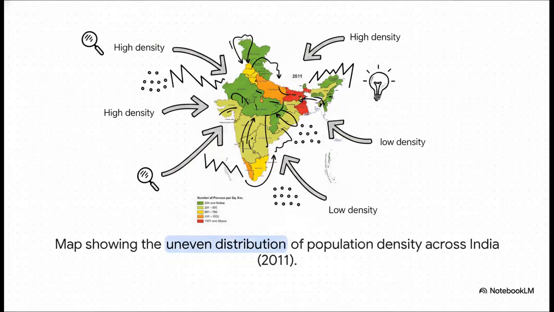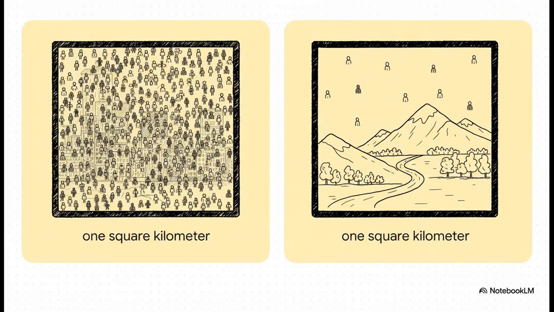And this map is a great way to see that. You can see the dark colors, can't you? Those areas, like the northern plains, are very densely populated. But then look at the lighter shades, like in Arunachal Pradesh. That tells you the population density there is very low. And here are the numbers to prove it. In Bihar, you have more than 1,100 people living in 1 square kilometer. Just imagine that. Now compare that to Arunachal Pradesh, only 17 people in the same amount of space. This really shows you the vast difference.